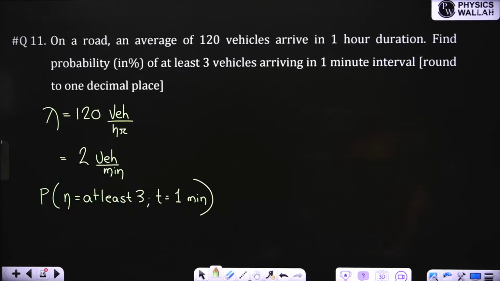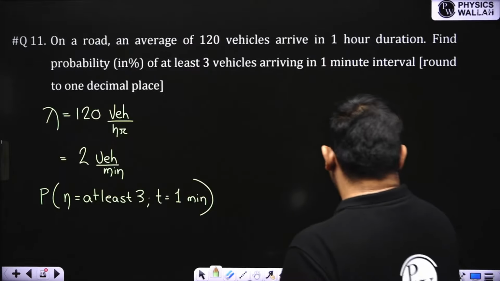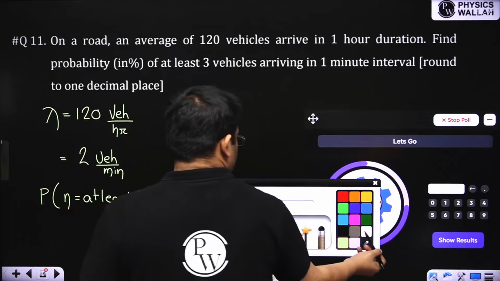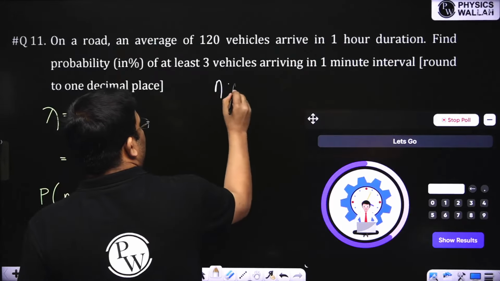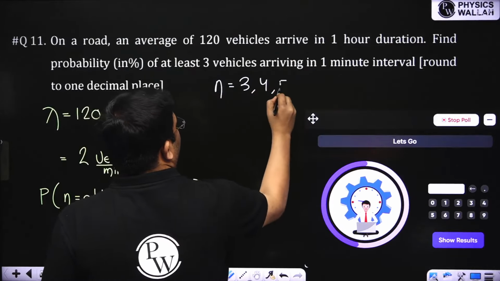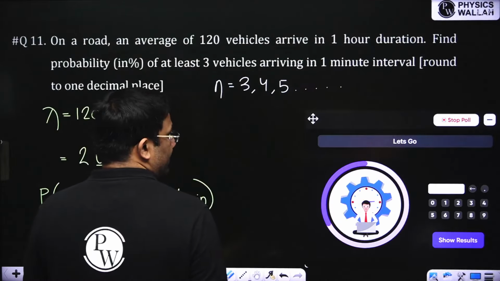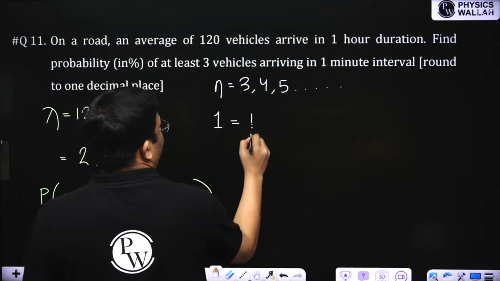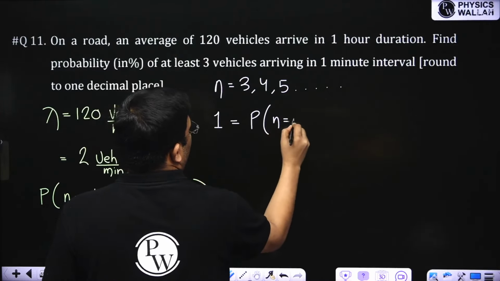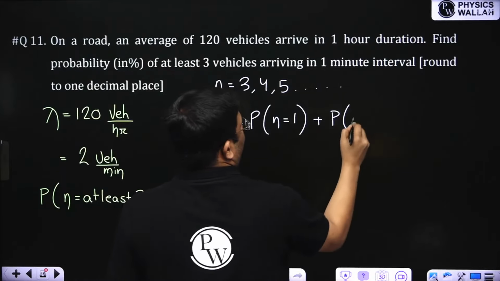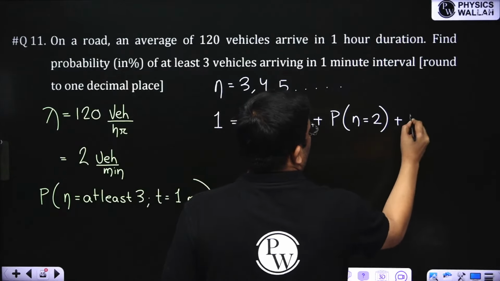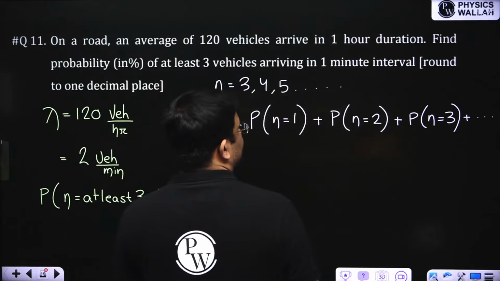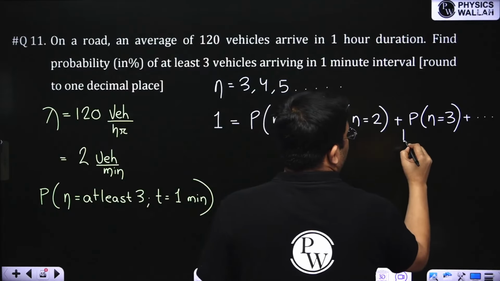Great, you have got the answer. So see, at least 3 means what? At least 3 means n is equal to 3, 4, 5, and so on till infinity, right? The total probability will be 1, and that will be probability of n equal to 1 plus probability of n equal to 2 plus probability of n equal to 3 and so on.